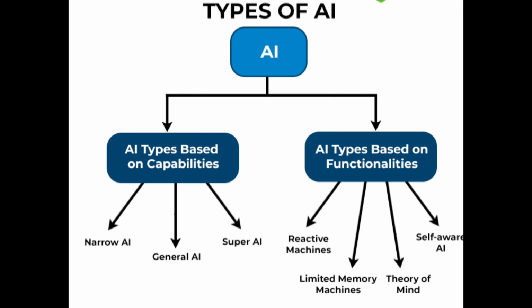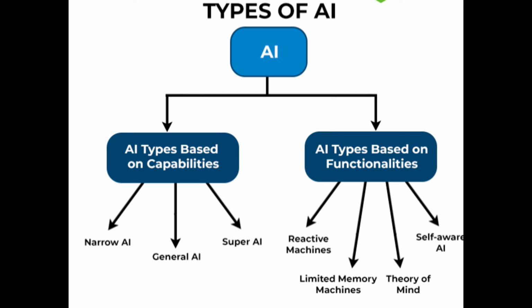Starting with narrow AI, it is a goal oriented AI trained to perform a specific task. General AI is an AI version that performs any intellectual task with human like efficiency. Super AI is the AI version that surpasses human intelligence and can perform any task better than a human.